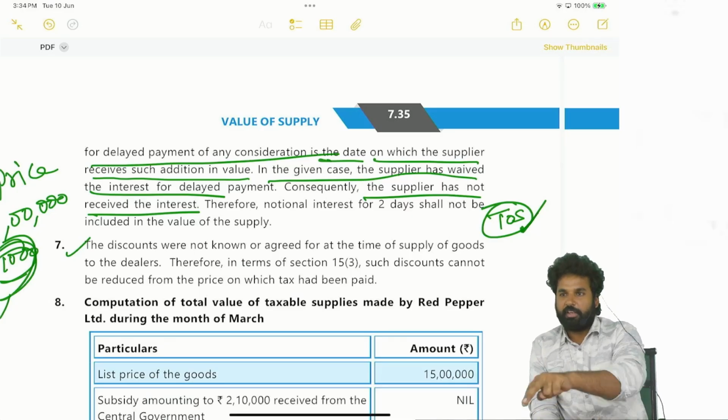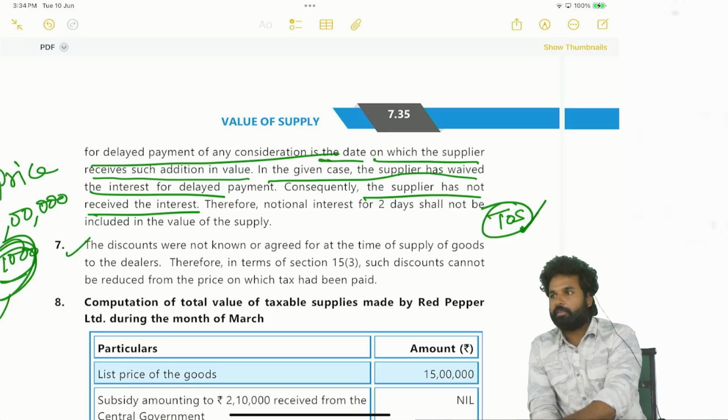This will not come. Second part, related person, distinct person. Not the case. Third para, agent to principal, principal to agent. It will not come. Fourth part, importation of services. Nowhere is it coming. Then it will not be a supply, first of all.